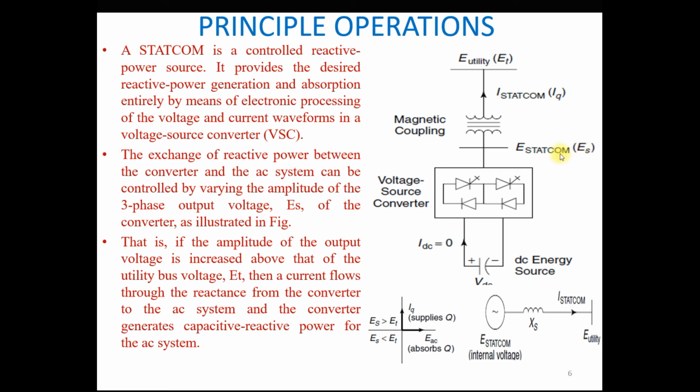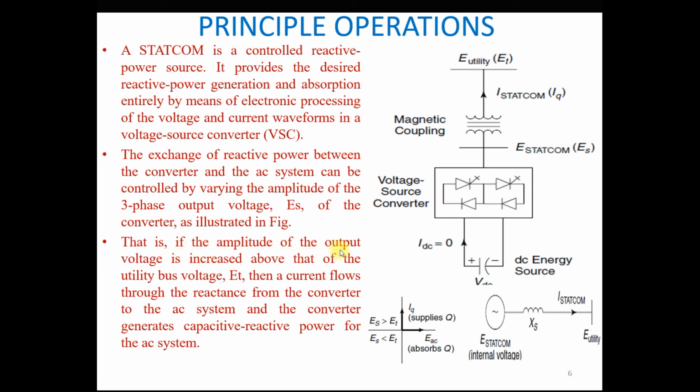If the value of the STATCOM output voltage ES is higher than the terminal voltage, then at that time this STATCOM injects reactive power into the system through this coupling transformer. In the same way, if the value of ES is lower than ET, then at that time this STATCOM absorbs reactive power from the system.